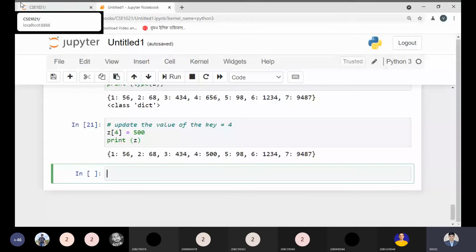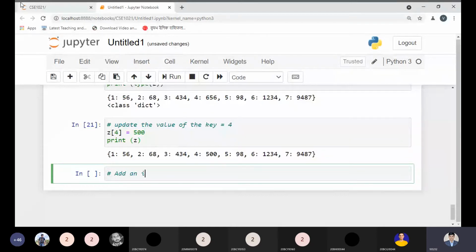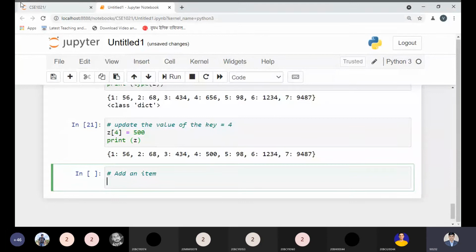So in the list and tuple, and in the set as well, if you want to insert some element, then we can add it. Okay, we can insert. But in the dictionary, if you want to add an item, then how can you add? A very simple concept by which you can do it. See, what is the name of the variable? Z. So Z, and we can use.